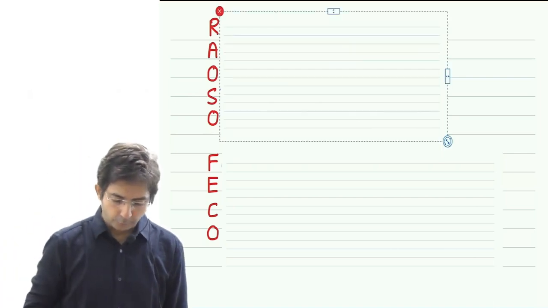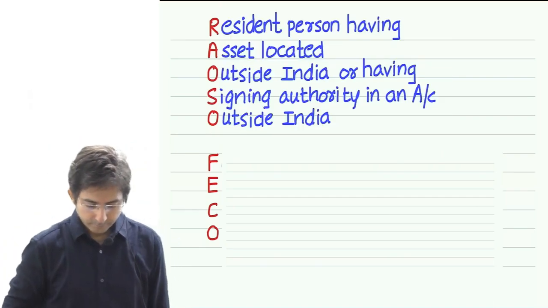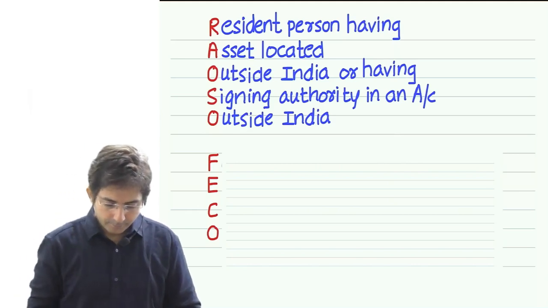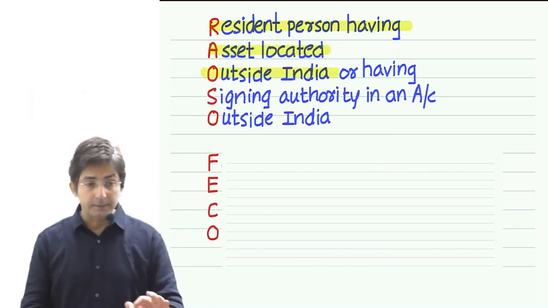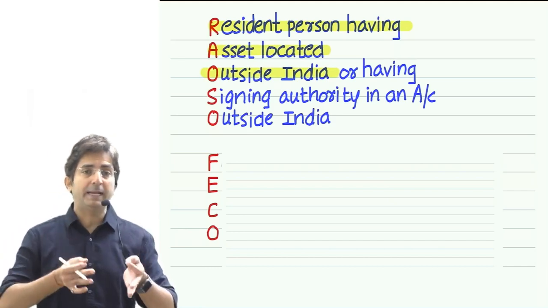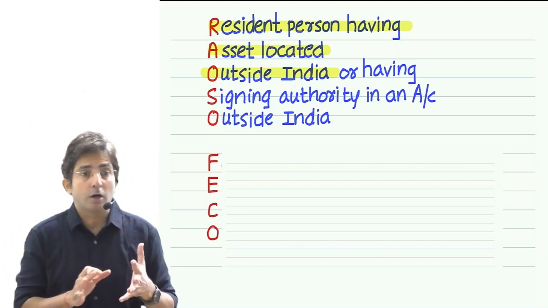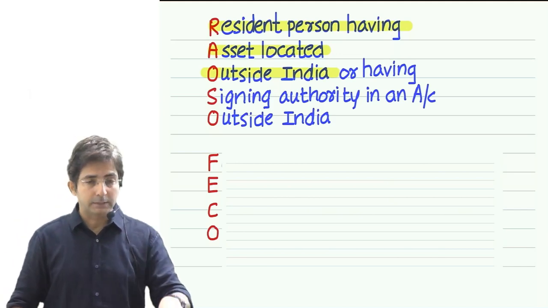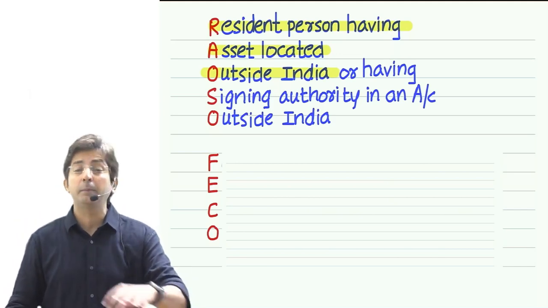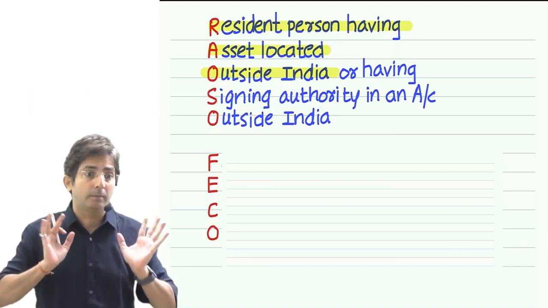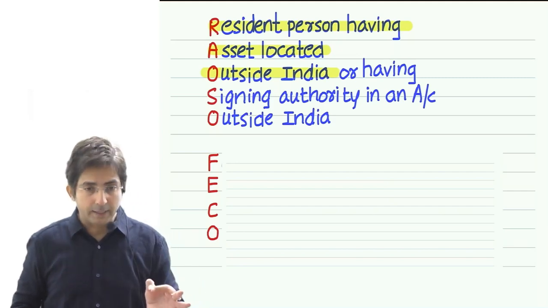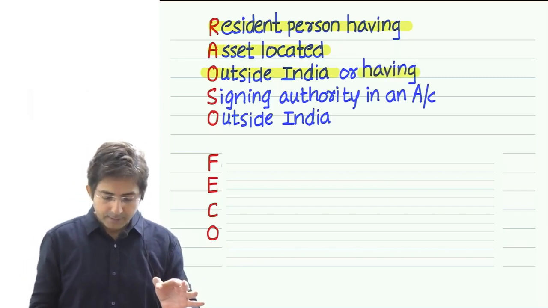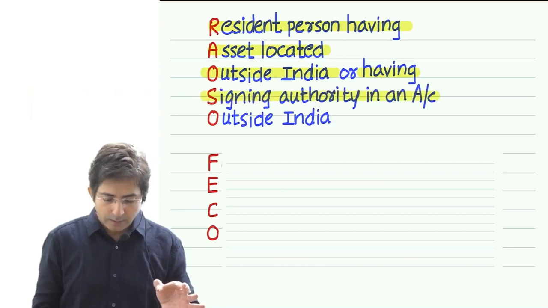So see here, look at the full form now. Read, what is written? Resident person having asset located outside India. Now see, asset means it can be any asset. Although I gave the example of a bank account, it is not necessary to have a bank account. It can be a residential house, it can be land, it can be anything. Asset is a general term. So what is it? Resident person having asset located outside India or having signing authority in an account outside India.